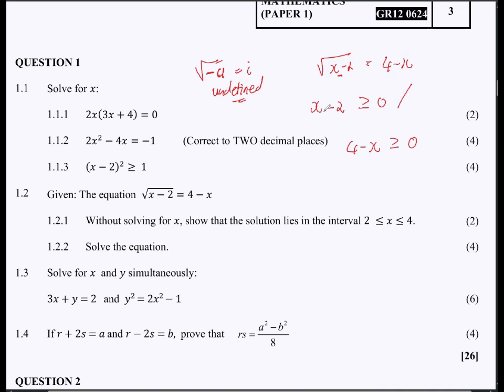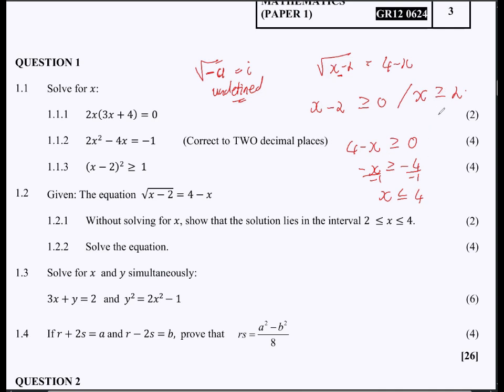This would mean that if this is equal to that, this will be x greater than or equal to what? To 2, right? And then if we are to solve this one right here, this would mean negative x is greater than or equal to negative 4, right? Which, if we divide by negative 1, and I am aware that they said we must not calculate, but I'm trying to show you this, is x less than or equal to what? To 4. Remember, when you divide by negative 1, the inequality sign changes.